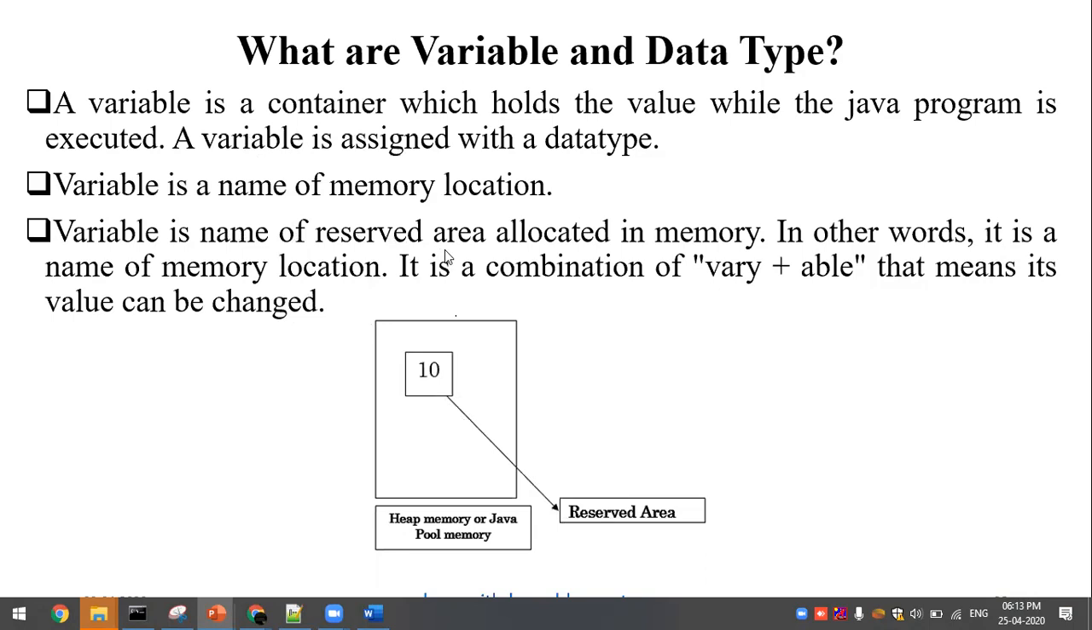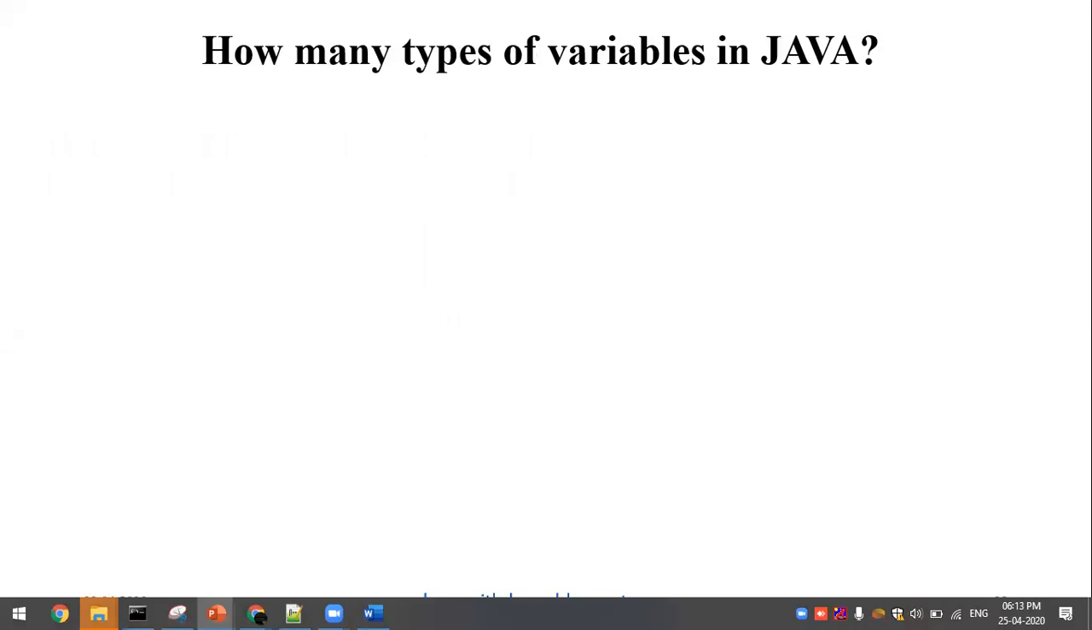A variable is nothing but a reserved area allocated in memory. In other words, it will be named as a memory location. Okay, the purpose of using a variable is nothing but holding a value. Okay, so that's it. So now how many types of variable do you have?